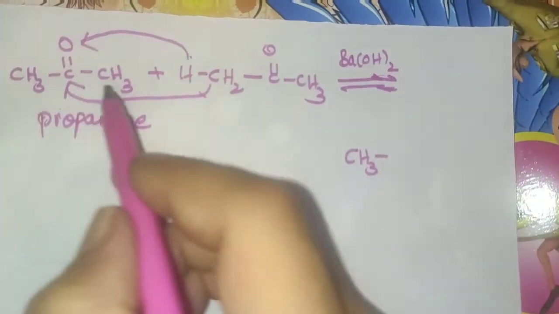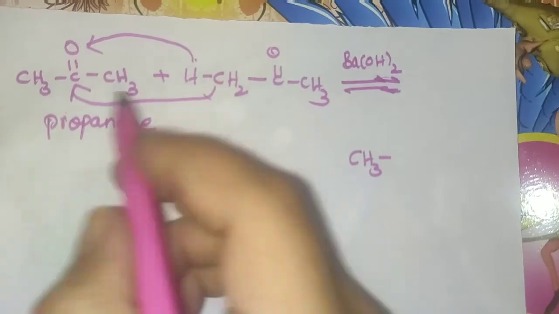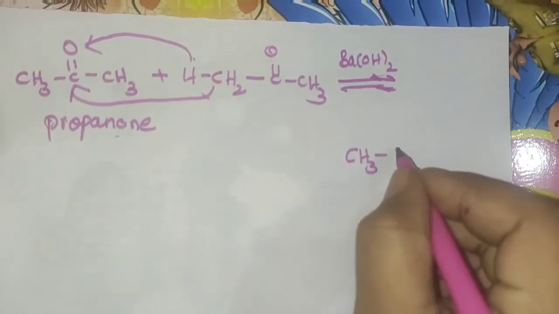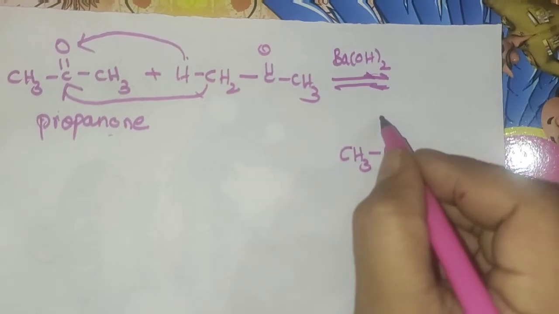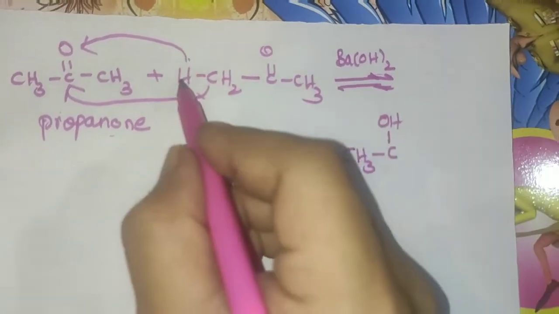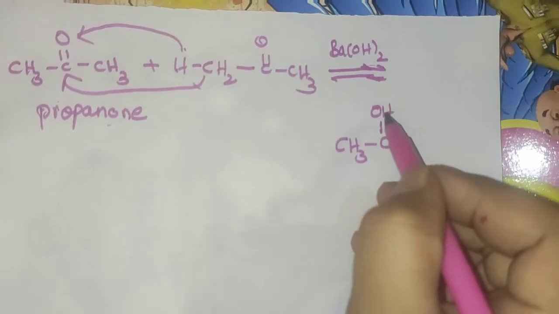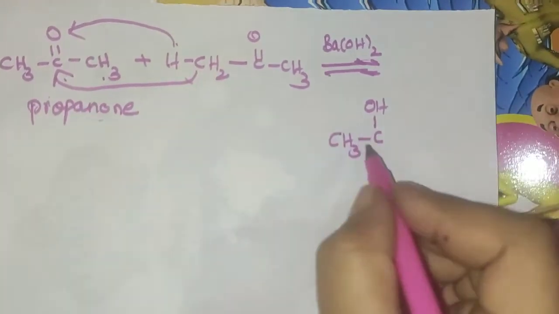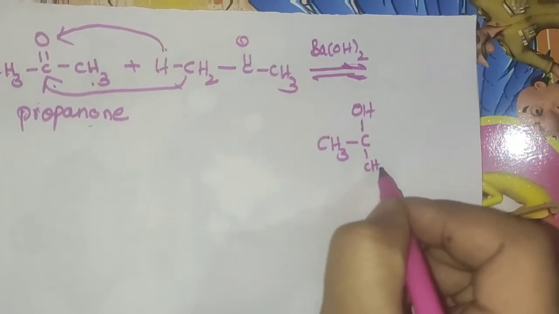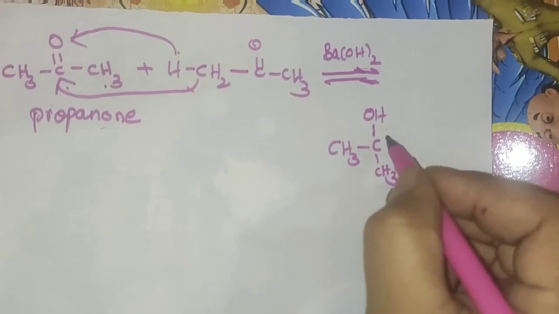CH3, as represented in reactants, CH3 and C, here the double bond O will get converted into a single bond. That O is going to accept this hydrogen, so it becomes OH, and here this CH3 is shifted to this carbon atom, meaning it is arranged downside.